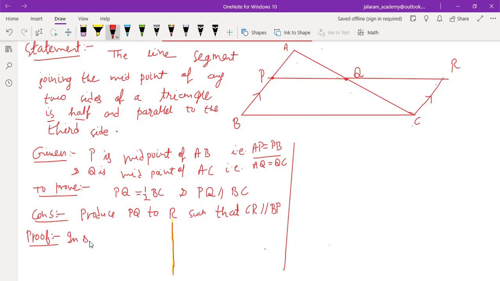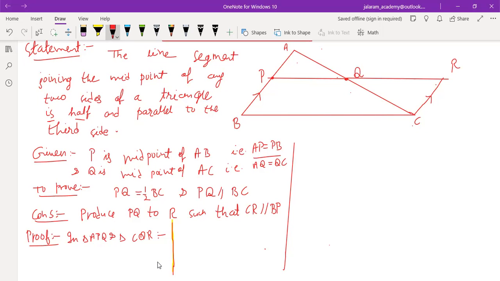In triangle APQ and triangle CQR. Now we will search, are there any sides or angles that are equal?